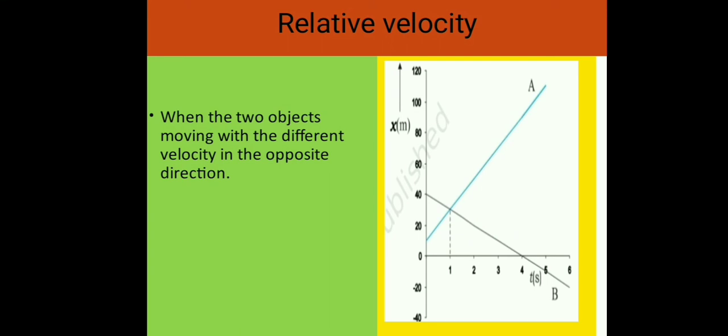And it is equal to minus of VAB. In this case, the magnitudes of VBA and VAB are both equal, that is 30 meter per second. But this 30 meter per second is greater than the magnitude of the velocity of A or that of B. If the objects under consideration are two trains, then for a person sitting on either of the two, the other train seems to go very fast.